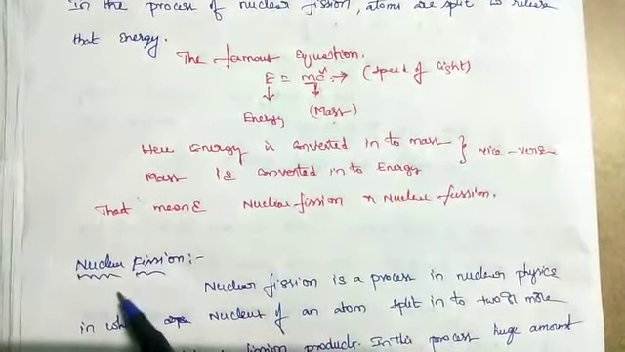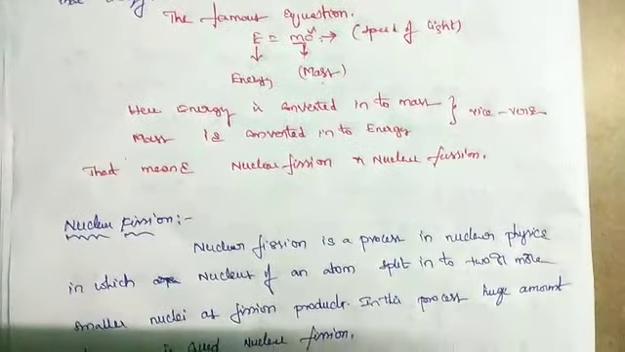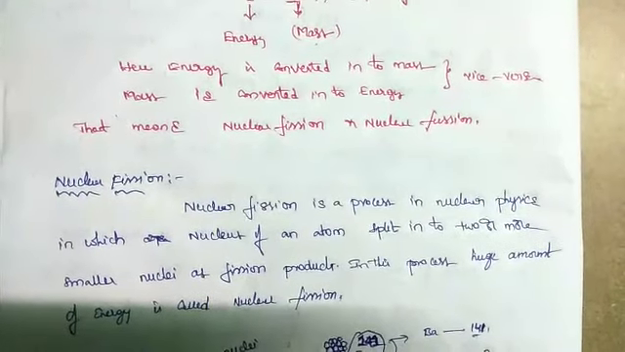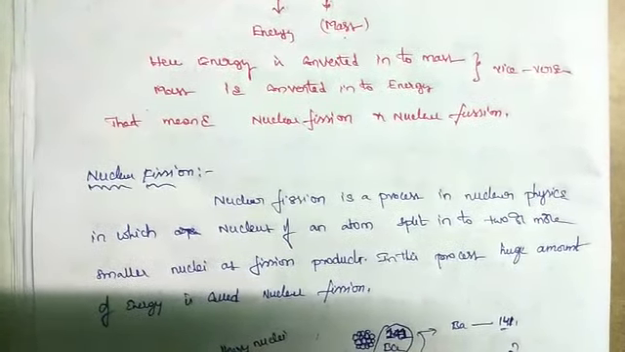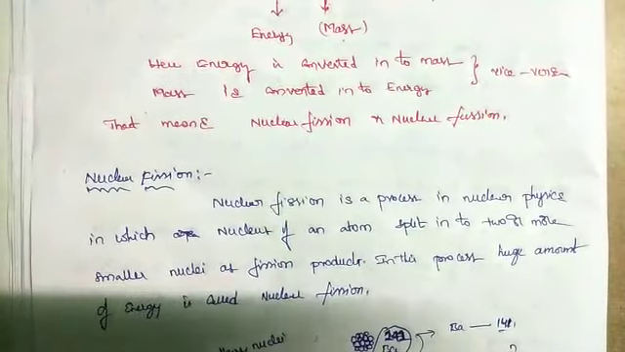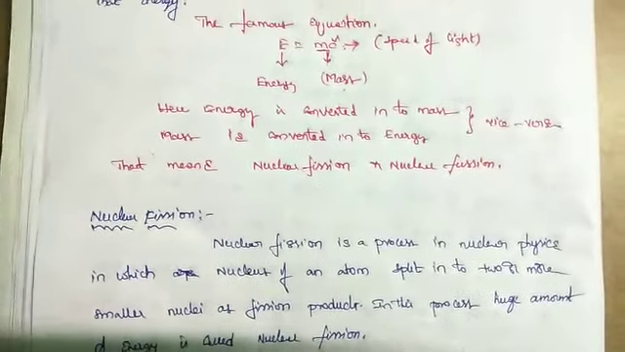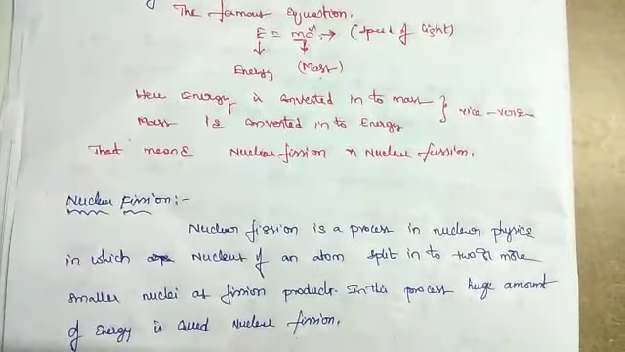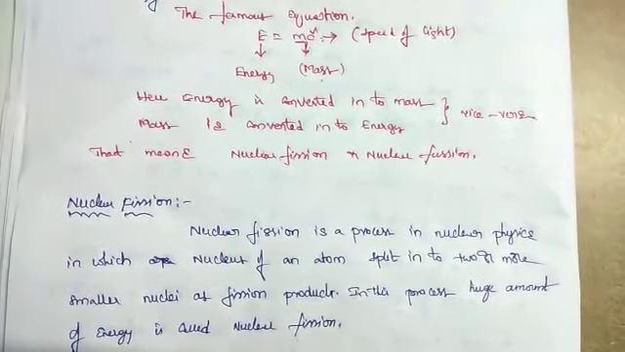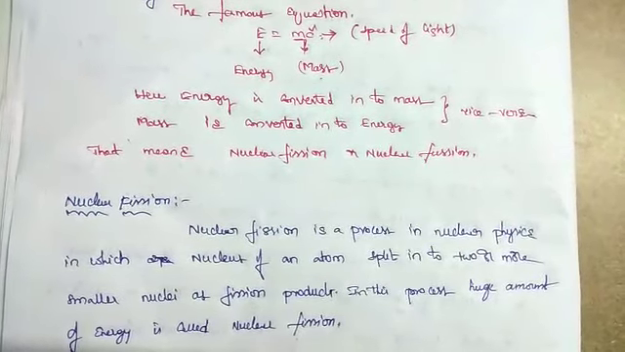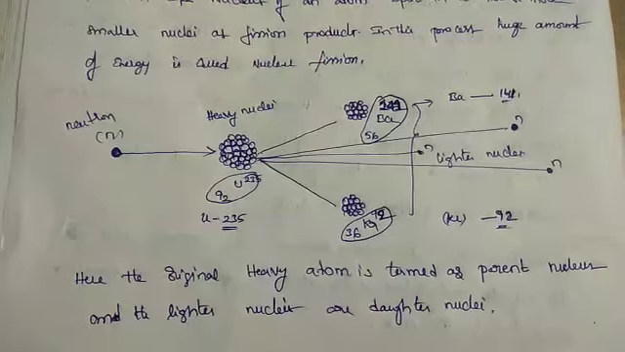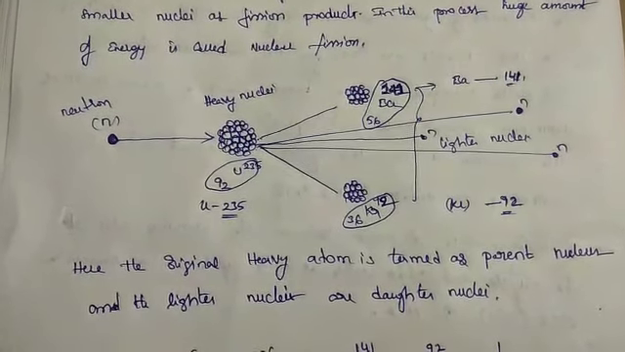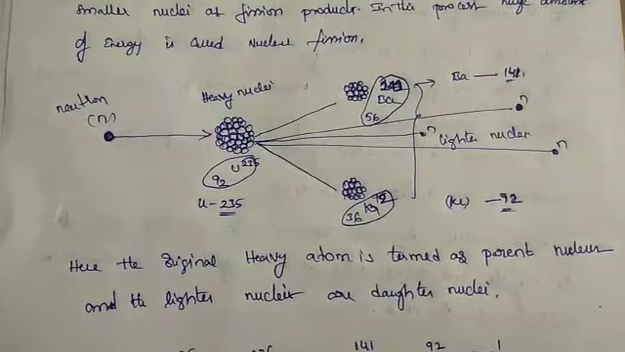Let's now see nuclear fission. Nuclear fission is a process in nuclear physics in which the nucleus of an atom splits into two or more smaller nuclei, and in this process a huge amount of energy is released. Hence it is called nuclear fission. So a heavy nucleus splits into two stable lighter nuclei.